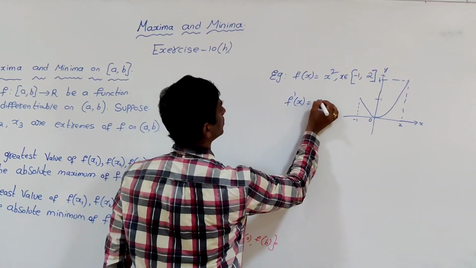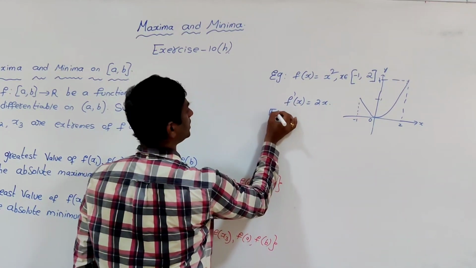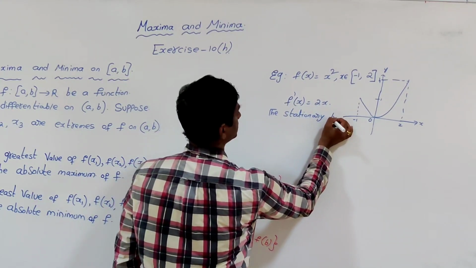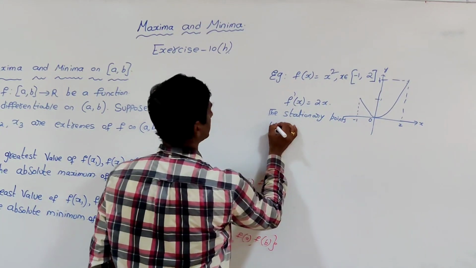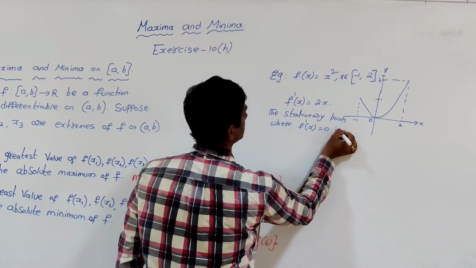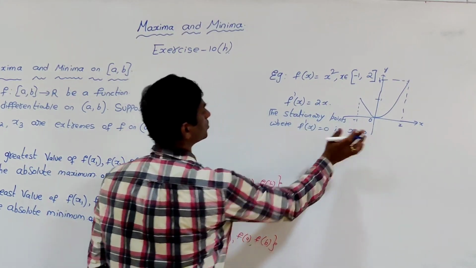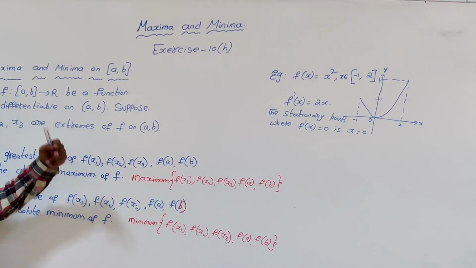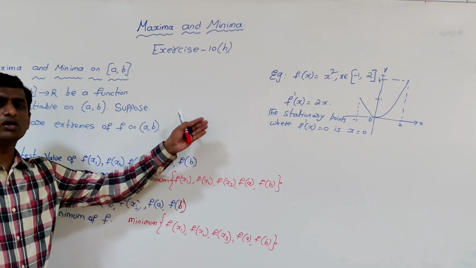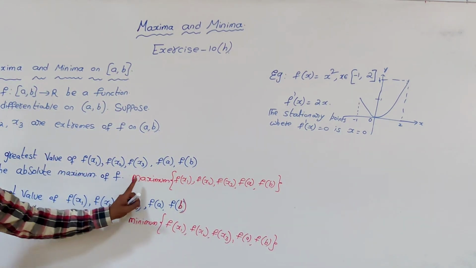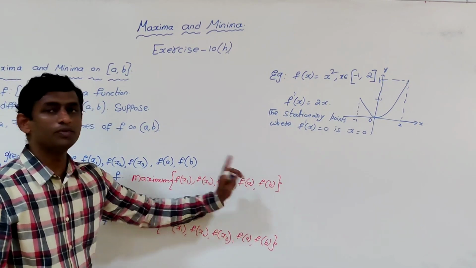f dash of x is 2x. The stationary points where f dash of x is equal to 0: x is equal to 0, because 2x is equal to 0 means x is equal to 0. Now as per this condition, x equal to 0 is the only extreme of f; it may be either a minimum or maximum. Now coming to the absolute maximum, we consider the extremes and the end points.